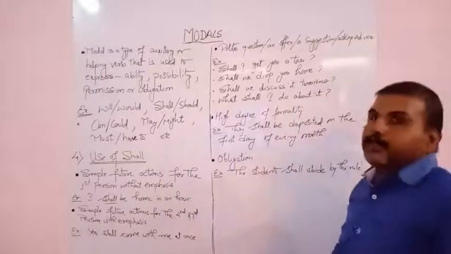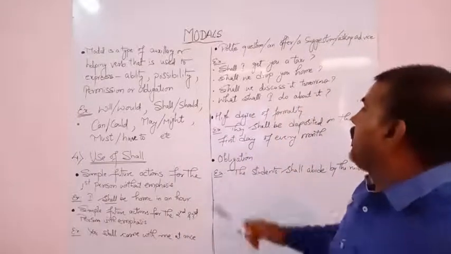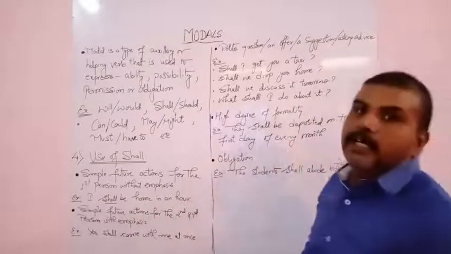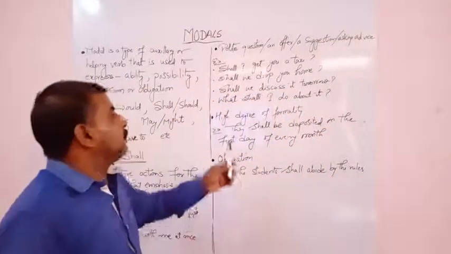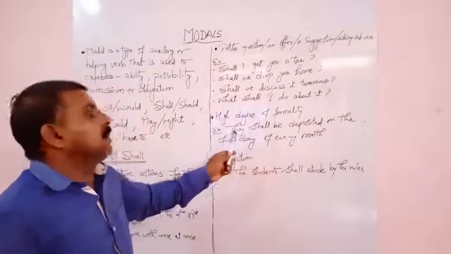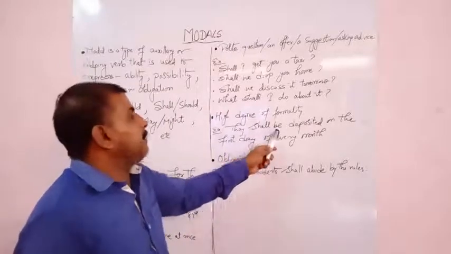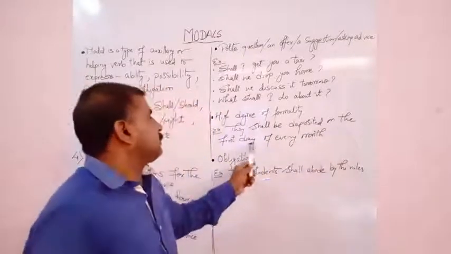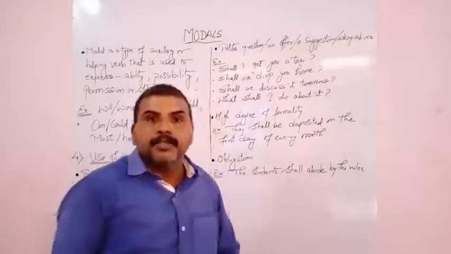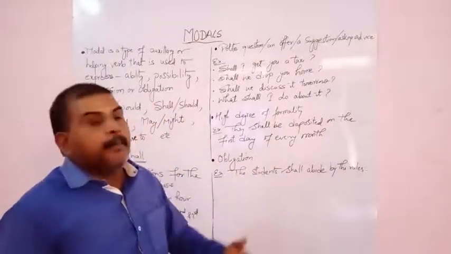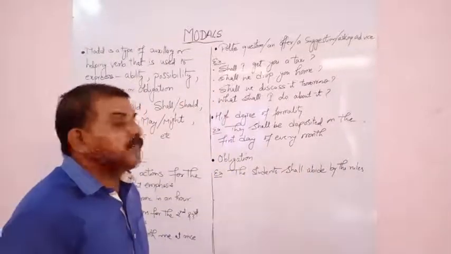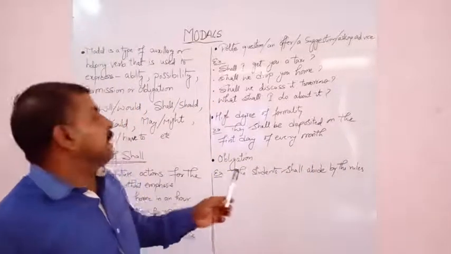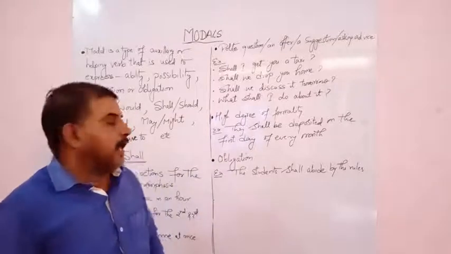Now the next situation for the use of shall is what? High degree of formality. If the formality is of a high degree, then you use shall with the third person. They shall be deposited on the first day of every month. It is a formal case, and the degree is very high. So a high degree of formality is reflected there, and at that time we use the modal shall.